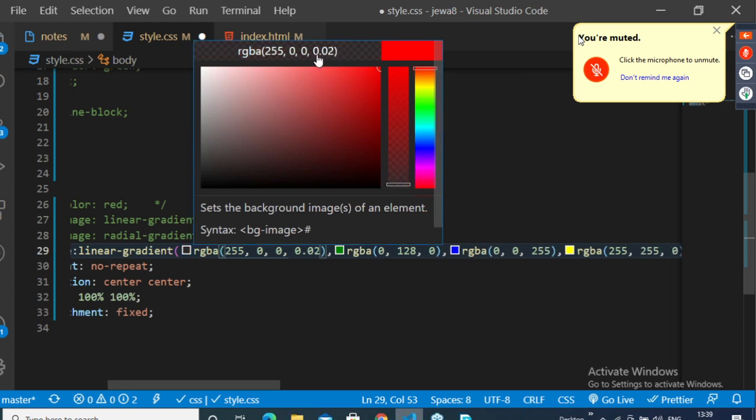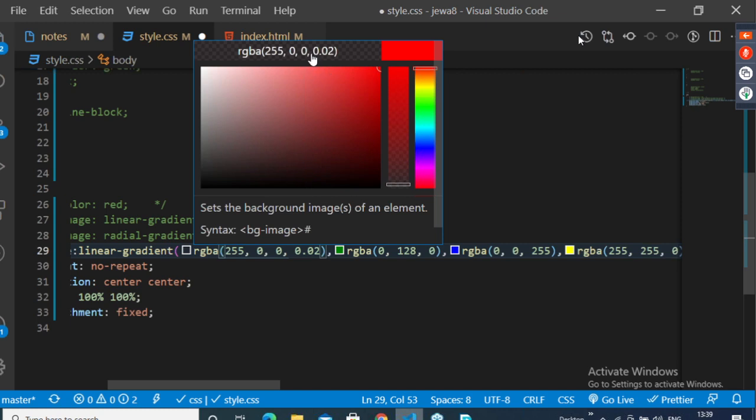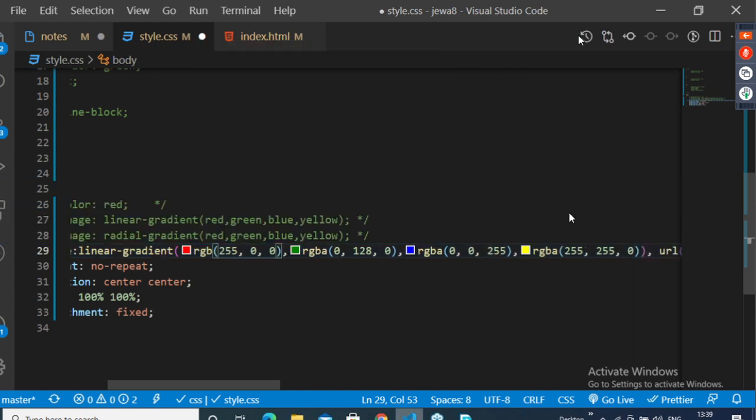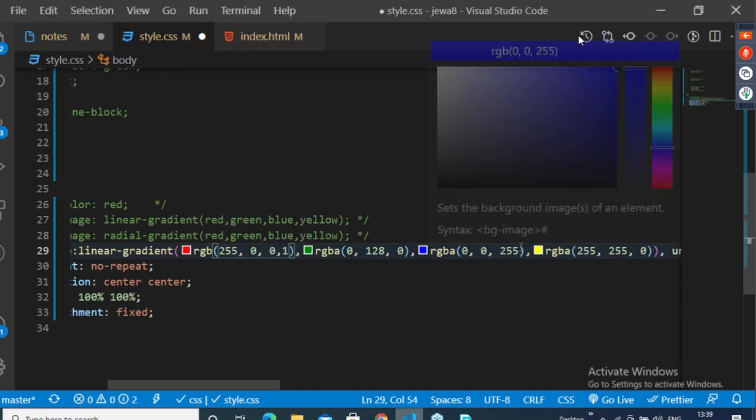Observe here, when alpha value is reducing, the color is getting transparent. If you increase, you will be getting color over there. 1 means maximum value, full dark color. Understood this alpha value? Yes. Now let me pass 1, which means same color only, no changes.